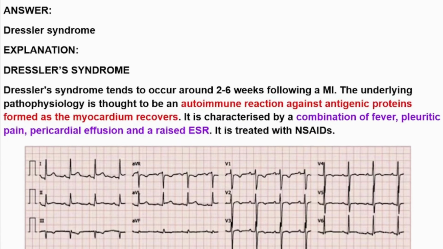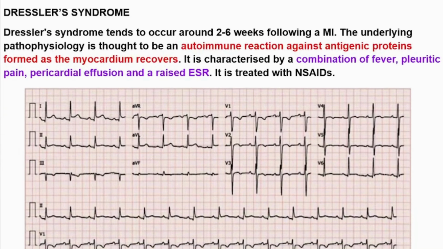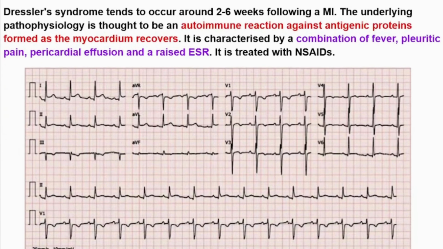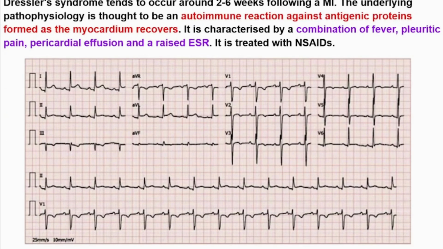Okay, Dressler syndrome tends to occur around 2 to 6 weeks following an MI. The underlying pathophysiology is thought to be an autoimmune reaction against antigenic proteins formed as the myocardium recovers. It is characterized by a combination of fever, pleuritic pain, pericardial effusion, and a raised ESR. As we can see in the patient's history, he has fever, he complains of pleuritic pain, and he has a raised ESR.